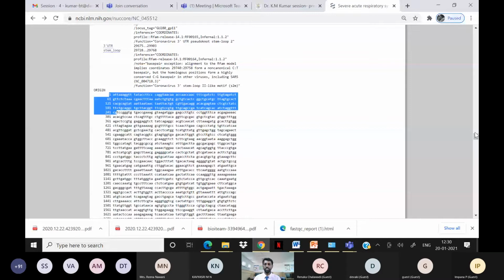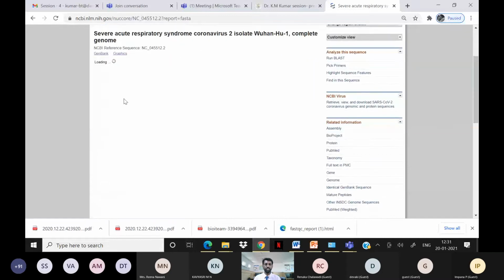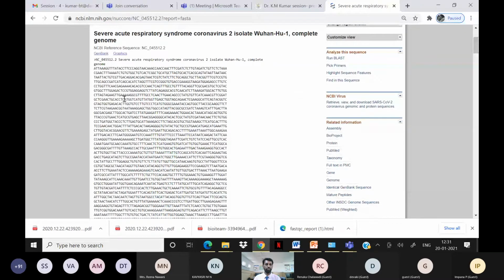So to eliminate these numbers, we need a FASTA file format. And not only that, there are a few reasons why we need a FASTA format. You can see here it starts with a greater than symbol, followed by the accession number, the protein name, the strain name, and the genome, right? If you put a greater than symbol here, all the software in computational biology will just consider it as a title. So it will not consider this line for further analysis, for example for matching with other sequences.